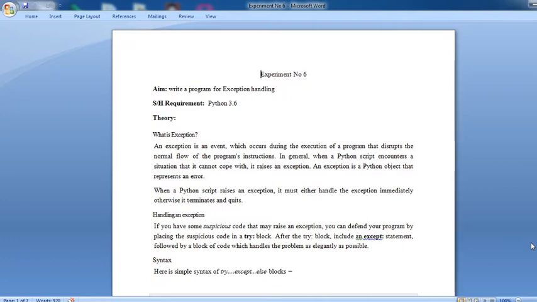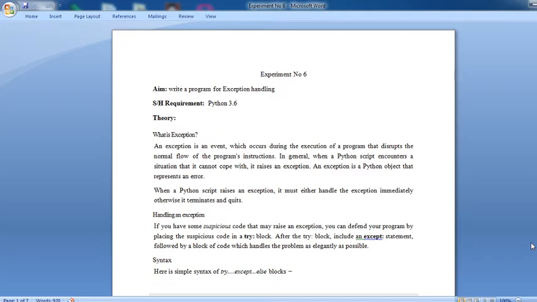Theory first: what is an exception? An exception is an event which occurs during the execution of a program that disturbs the normal flow of program instructions. That means, if there is a normal flow of a program and at any time a disturbance happens, that is called an exception.